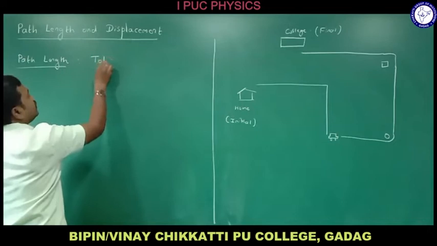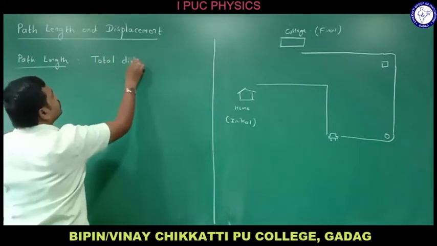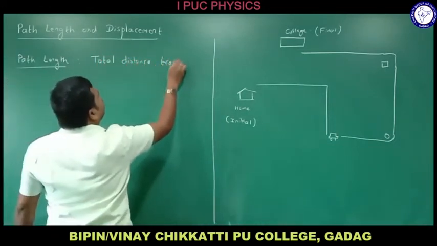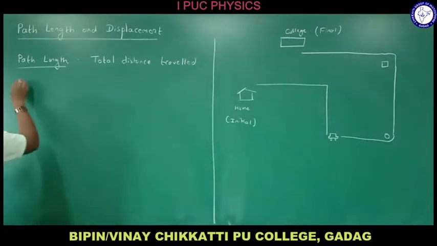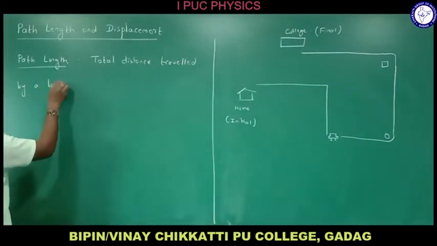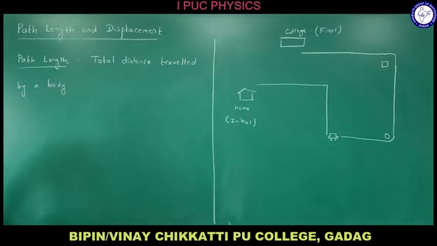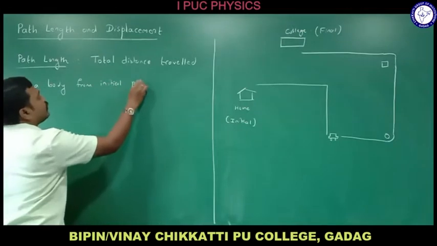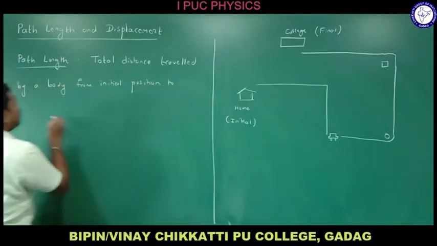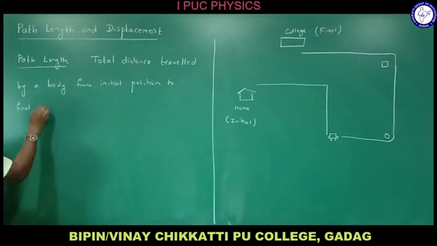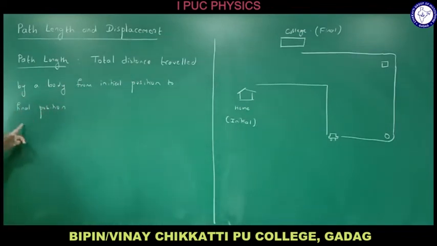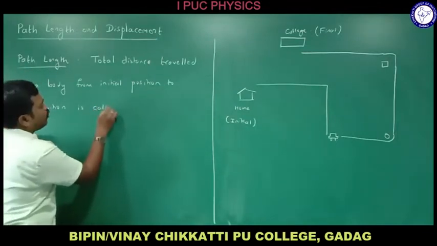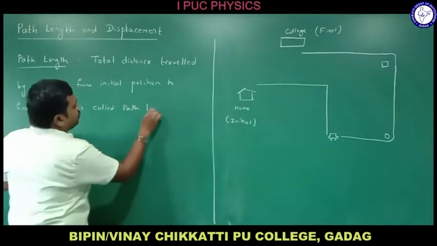Path length is the total distance traveled by a body from initial position to final position, right?